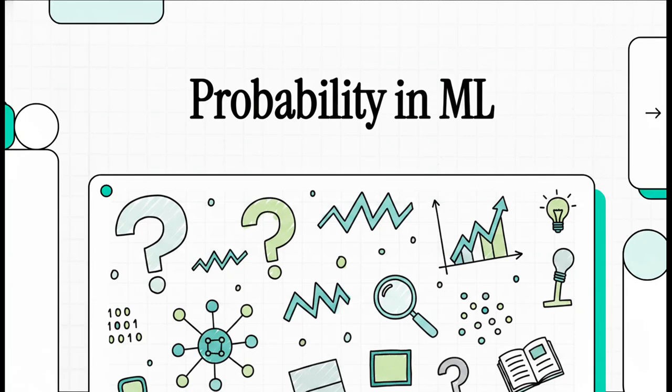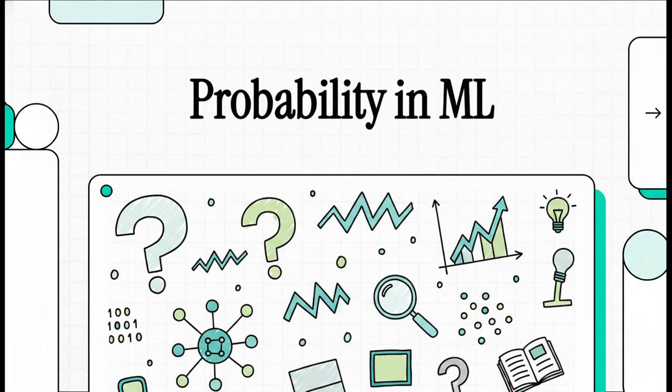Hey everyone, let's dive right into this explainer and discover exactly why probability is the ultimate foundation for understanding uncertainty and making predictions in machine learning. Whether you're a college student just starting out, a budding data scientist, or honestly just someone fascinated by how artificial intelligence actually makes decisions, you are in the exact right place.